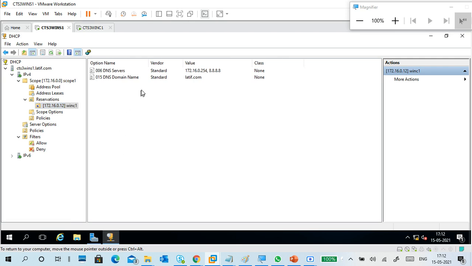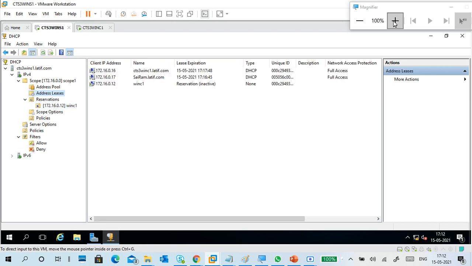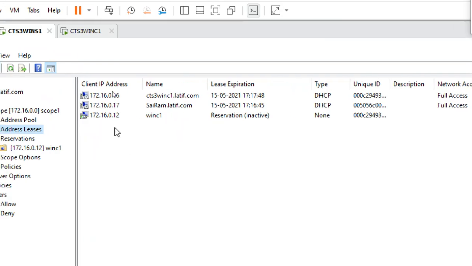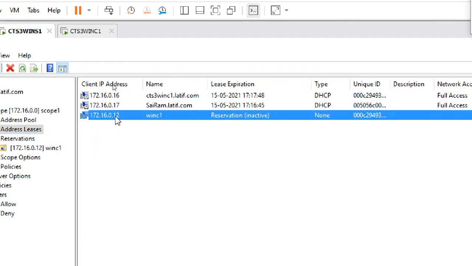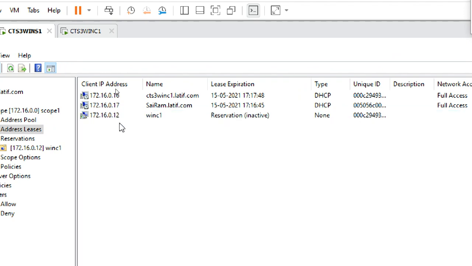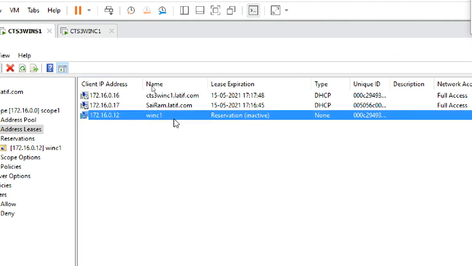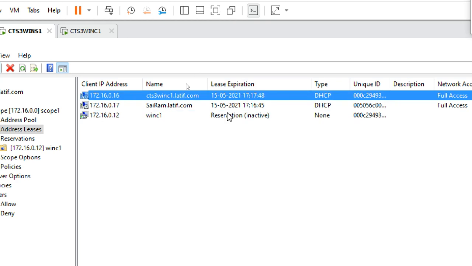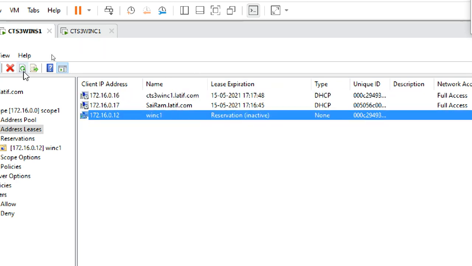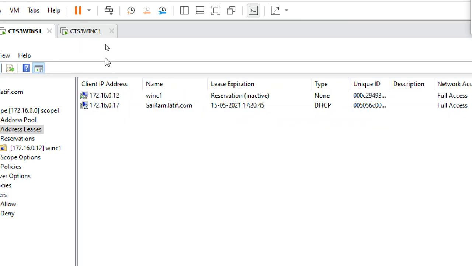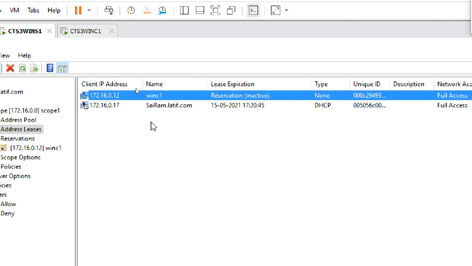Now this reservation is completed. Now I'm going to release. You can see these symbols also. Reservation inactive, Win C1, I gave for this one. Refresh. The 16 is gone, because we made a reservation for that particular PC.